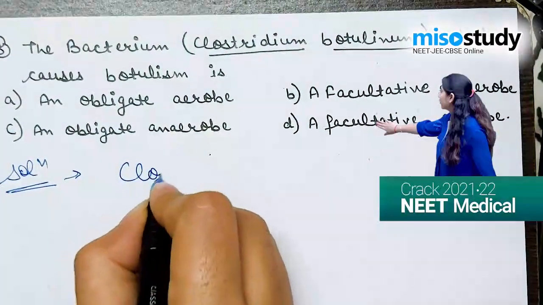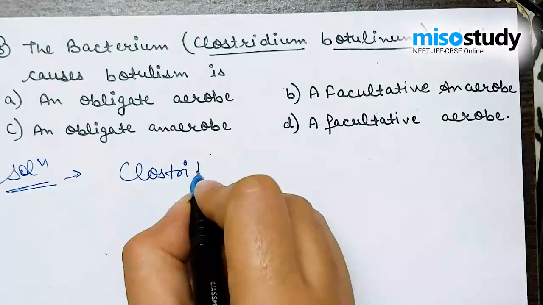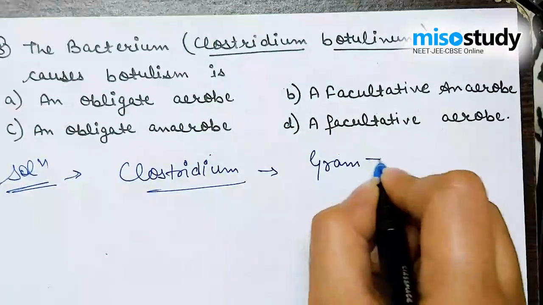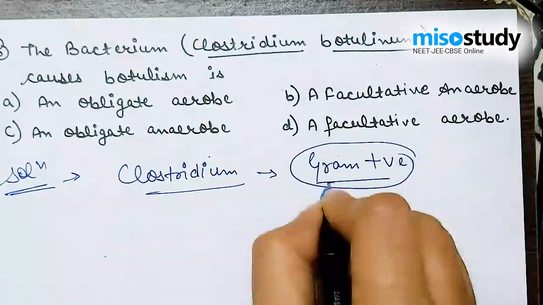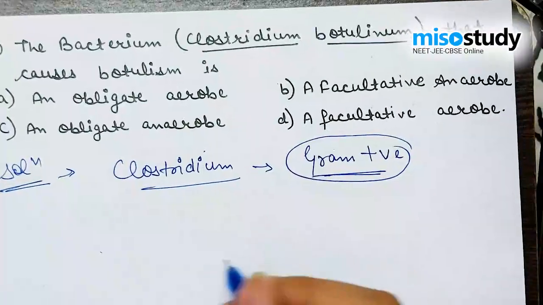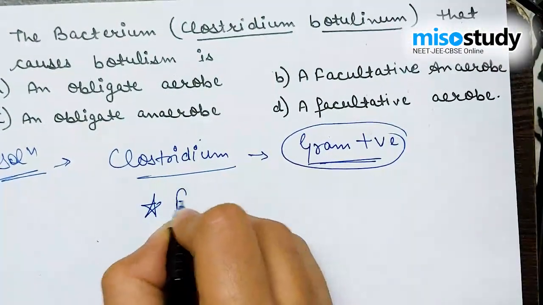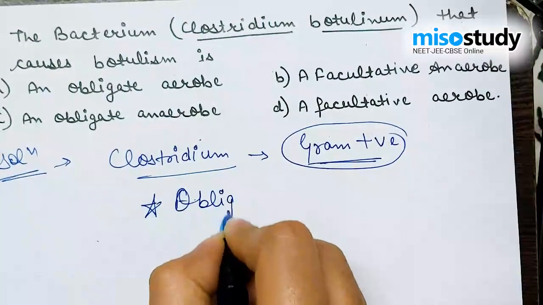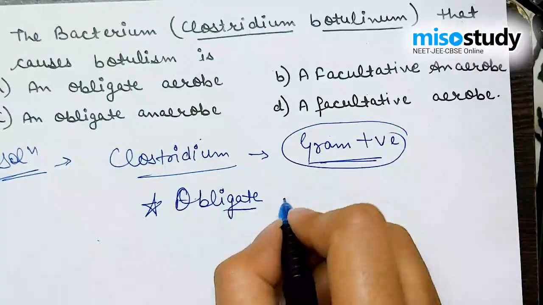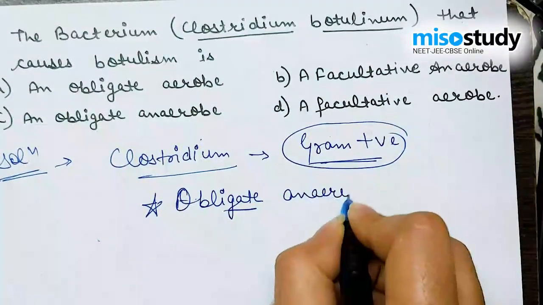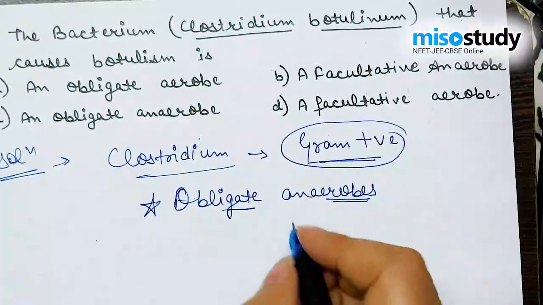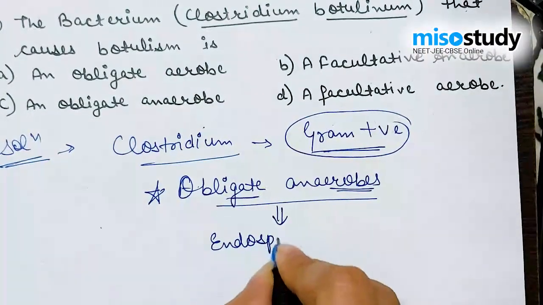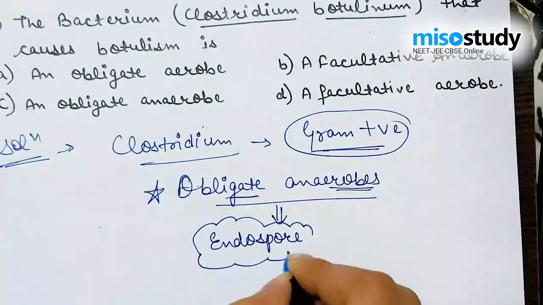As we all know, Clostridium comes under the gram positive bacteria, and they are obligate anaerobes that are generally capable of producing a special type of spores inside their bodies, known as endospores.